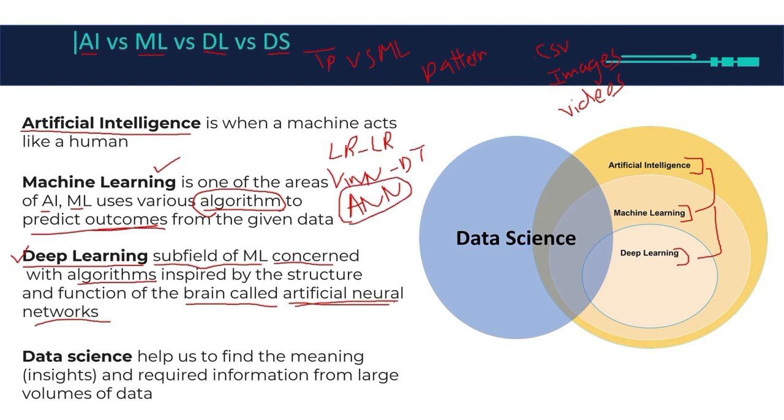And then we have something called data science, and I already explained what data science is. Basically, I have a bunch of data and I want to extract some information from that large volume of data, so I can use machine learning algorithms. And if I have very complicated data, I can also use deep learning. Since these two are subsets of artificial intelligence, you can see that data science covers all three areas: artificial intelligence, machine learning, and deep learning. This is what the Venn diagram means.